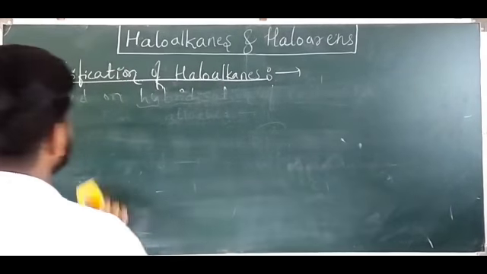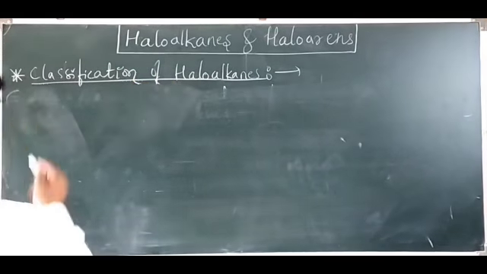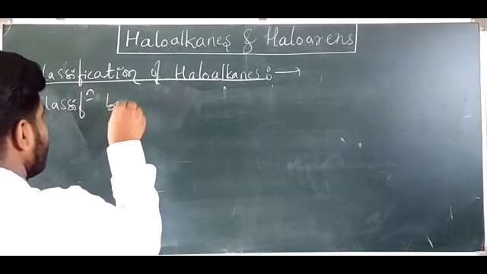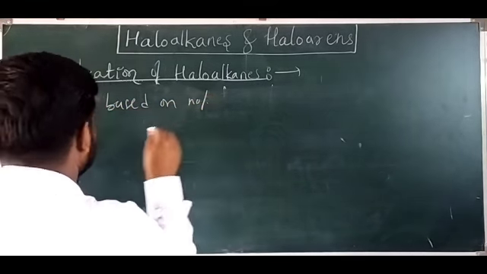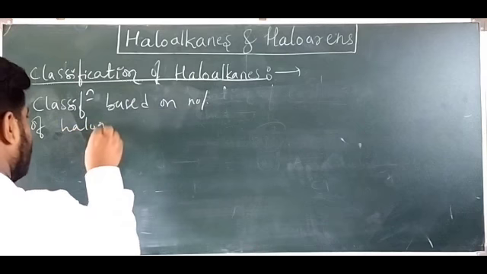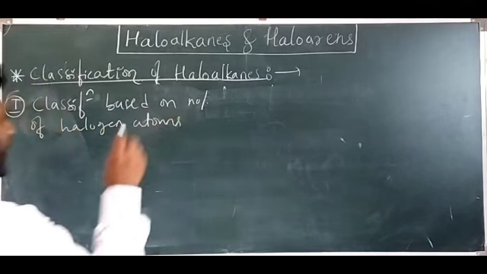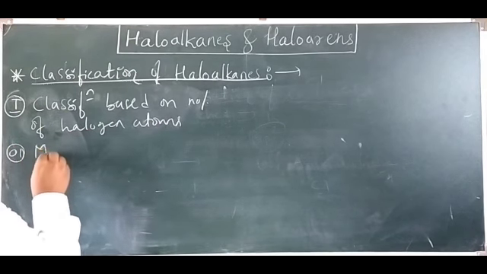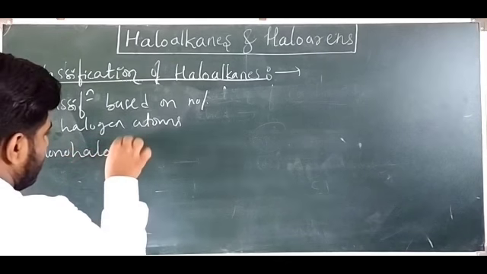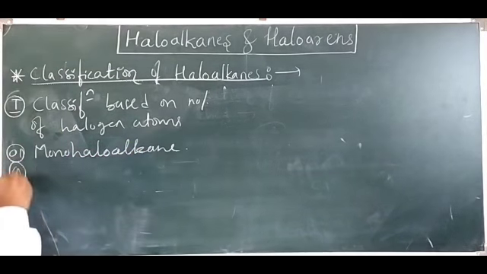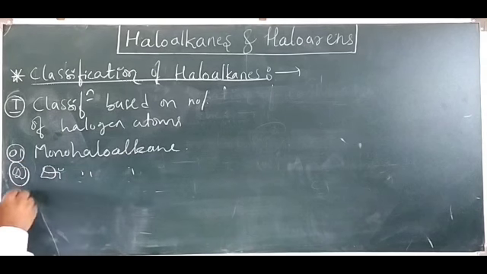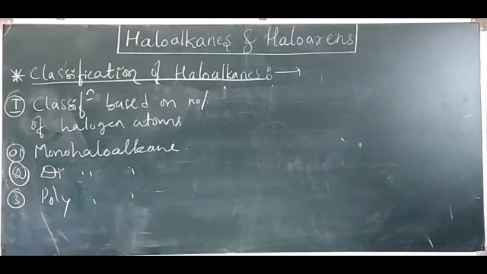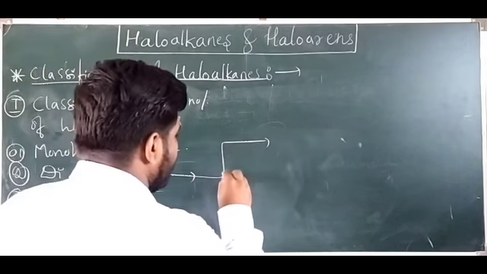First, classification based on number of halogen atoms: monohaloalkane, dihaloalkanes, and third, polyhaloalkanes. In dihaloalkanes, I have just forgotten to tell you guys, two categories come here.